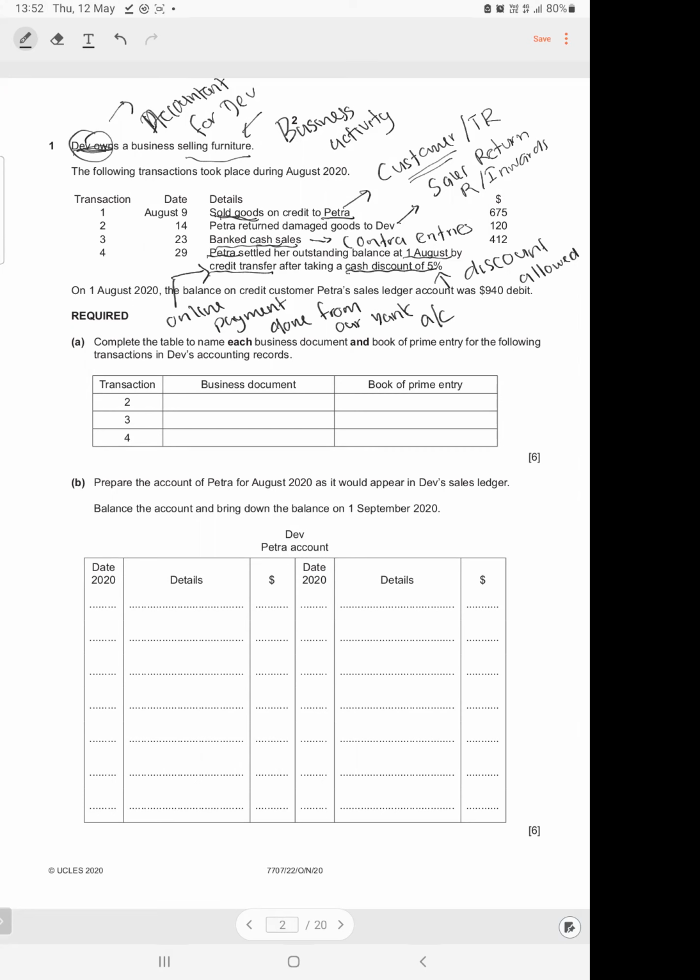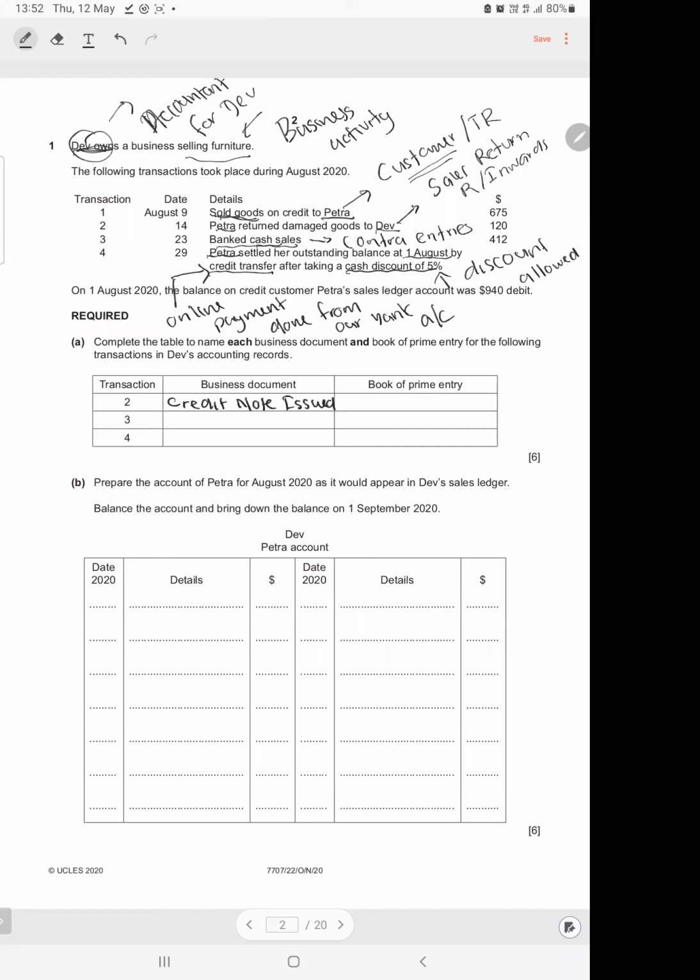As we discussed yesterday, we take transaction 2. Petra returned goods to Dave. Since Petra is a customer and a customer returning goods is called a sales return, our source document is a credit note issued. So the answer here is credit note issued. A credit note issued is a source document used to record a sales return.